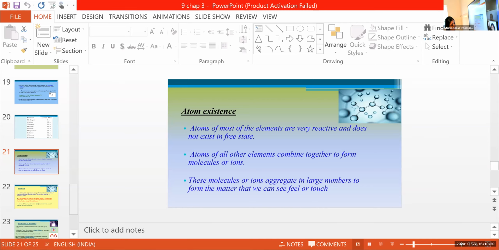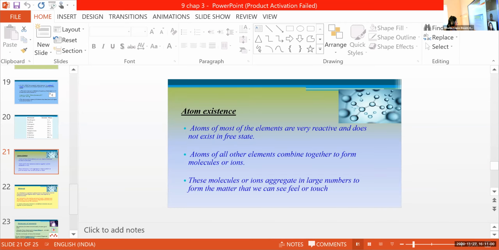Srihari, can you read this slide once again? Atom existence. Atoms of most of the elements are very reactive and do not exist in free state. Atoms of all other elements combine together to form molecules or ions. These molecules or ions aggregate in large number to form the matter that we can feel and touch. So that's about the existence of atom, how the atom exists.